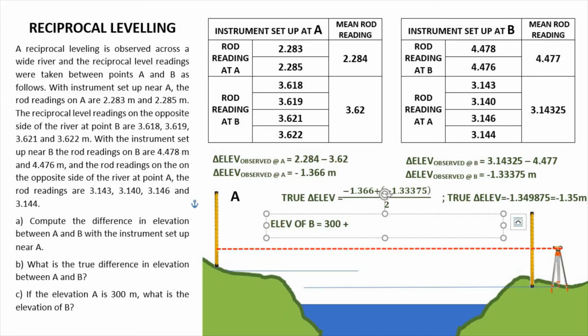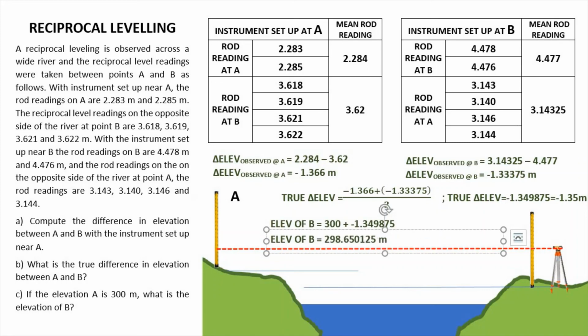So that's negative 1.349875. So dapat, ang makuha nating answer dito ay mas maliit pa si B kaysa A because A is higher than B. So the elevation of B is equal to 298.650125 meters, or round off na natin into 298.65 since that is our final answer.